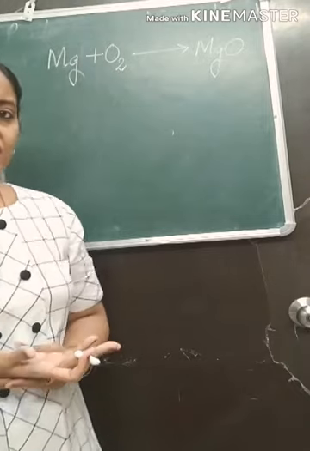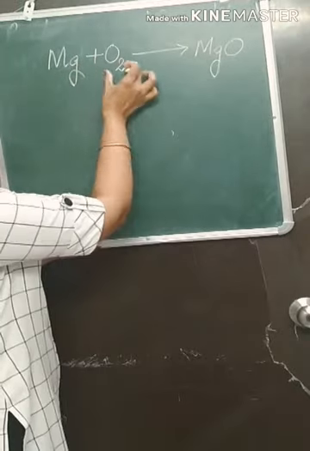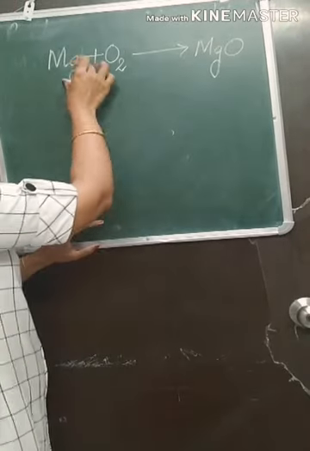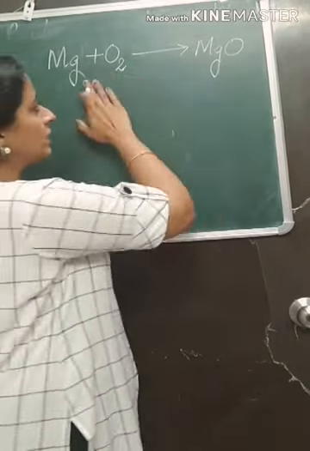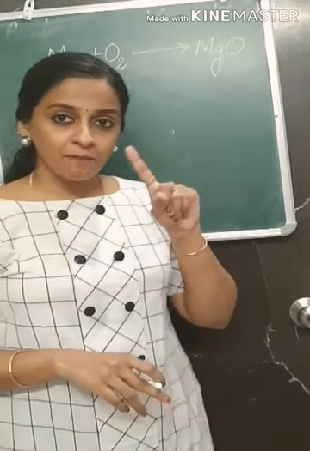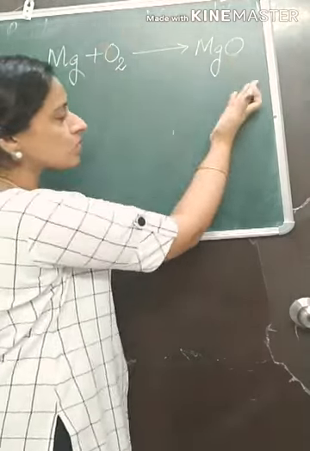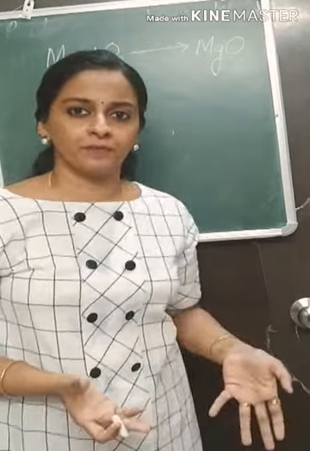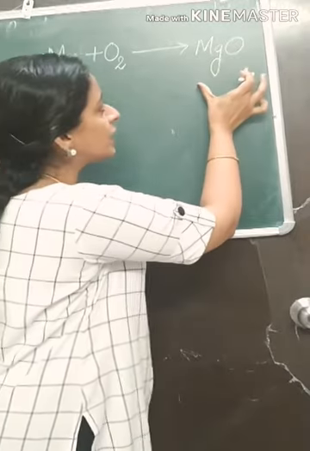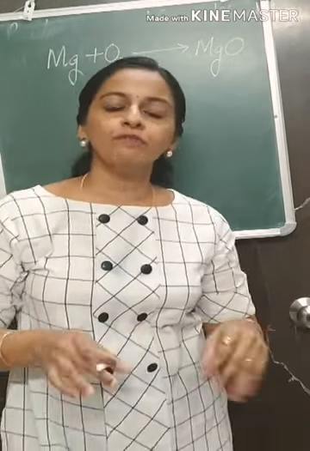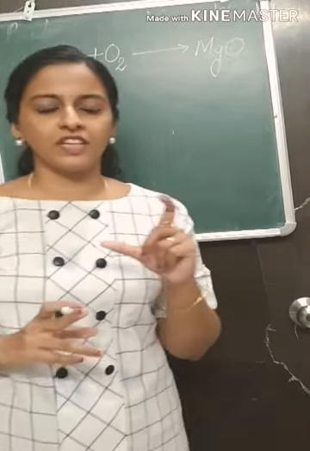What is a chemical reaction? A chemical reaction is a process in which the bonds in substances break, leading to formation of new bonds. Chemical reaction is a process in which substances undergo bond breaking and are transformed into a new substance by formation of new bonds. Here, the bond between these two breaks and they are getting converted into a new substance by formation of new bonds. This process is called a chemical reaction. So you have to learn this definition well.